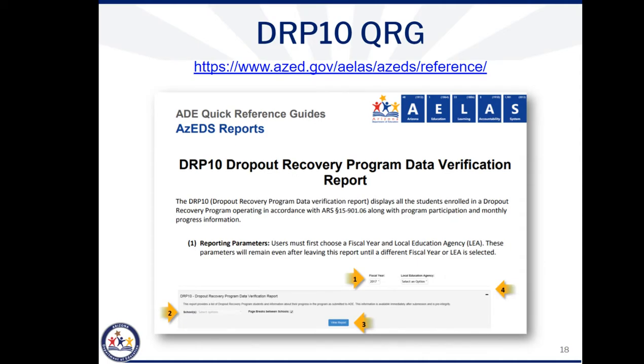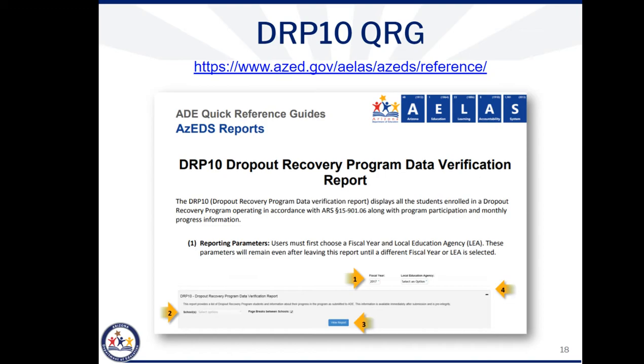The ADE AzEDS team has created a QRG, or Quick Reference Guide, to accompany each report that is available in the AzEDS portal. You can reach each report's respective QRG by clicking on the eye next to the report title, or you can locate these guides by visiting the website at the top of the screen. Each QRG provides you with the report description as well as a breakdown of the report parameters.